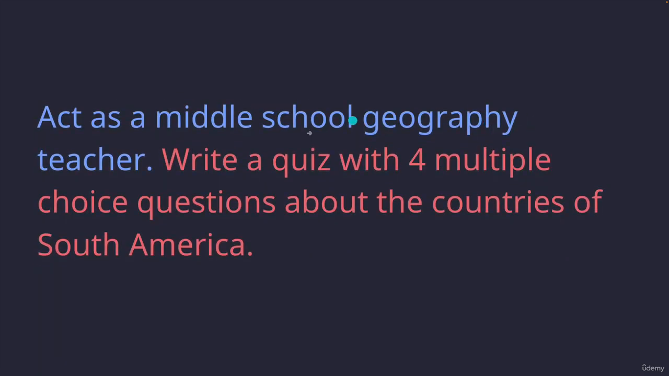One more example, act as a middle school geography teacher. Write a quiz with 4 multiple choice questions about the countries of South America. Now, of course, you could just say, write a quiz with 4 multiple choice questions about the countries of South America. But if you tell it to act as a middle school geography teacher, or if you say, I am a middle school geography teacher, write me a quiz for my students, we're providing more information, more context, and we can get a much better result. Because otherwise, what skill level would it write this quiz for? Who would the audience be? Adding that little sentence up top with that context can make a big difference.